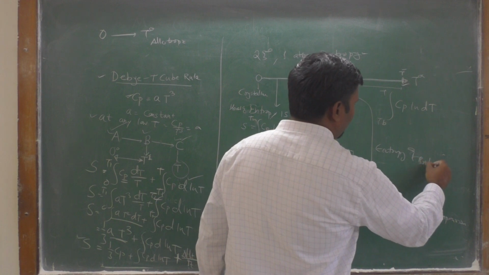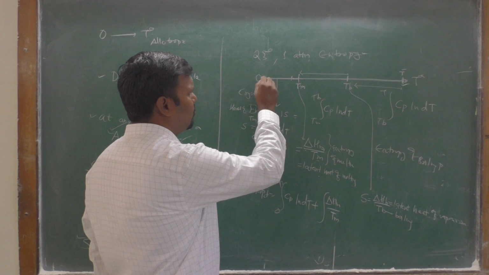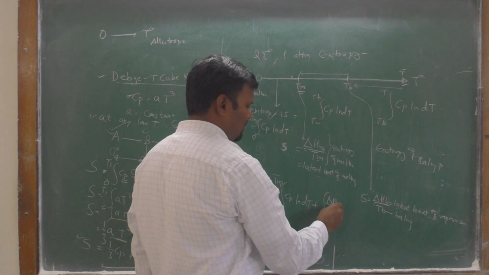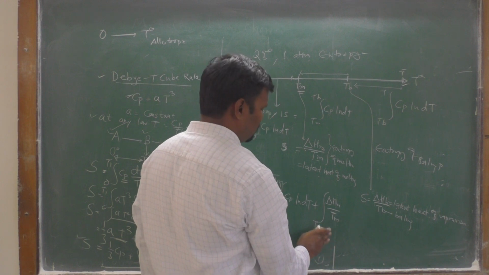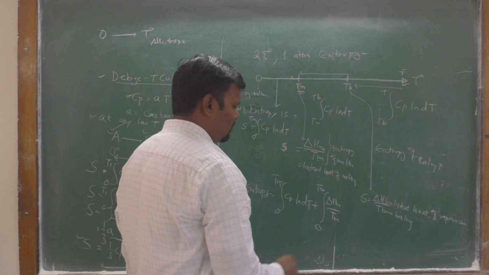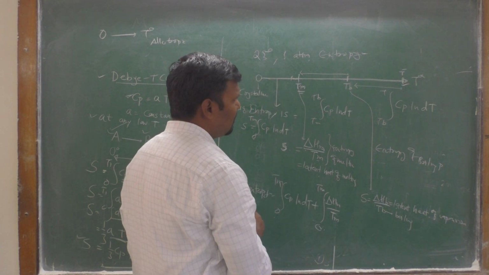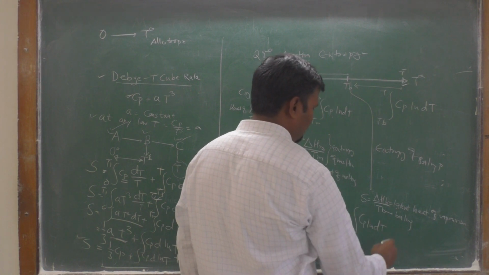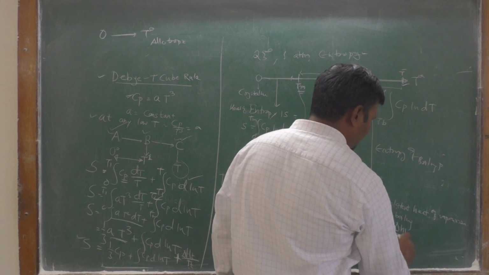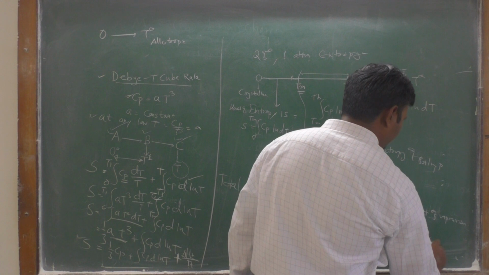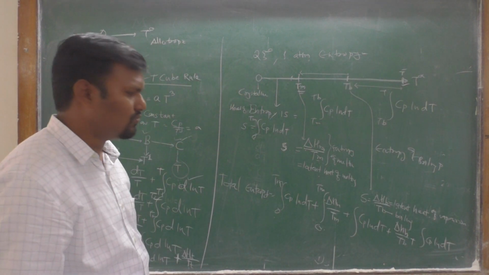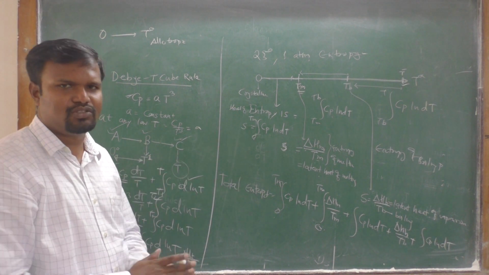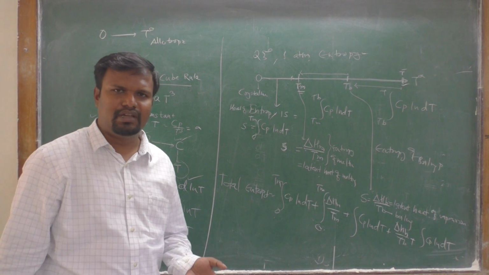Therefore, first from 0 to Tm the entropy is the integral of Cp d ln T, plus at the melting point ΔHm upon Tm, plus our third integral of Cp d ln T from Tm to Tb, plus ΔHb upon Tb, plus the last integral of Cp d ln T from Tb to T. By using this equation we can find the total entropy at T degree Celsius of a gas or a liquid.